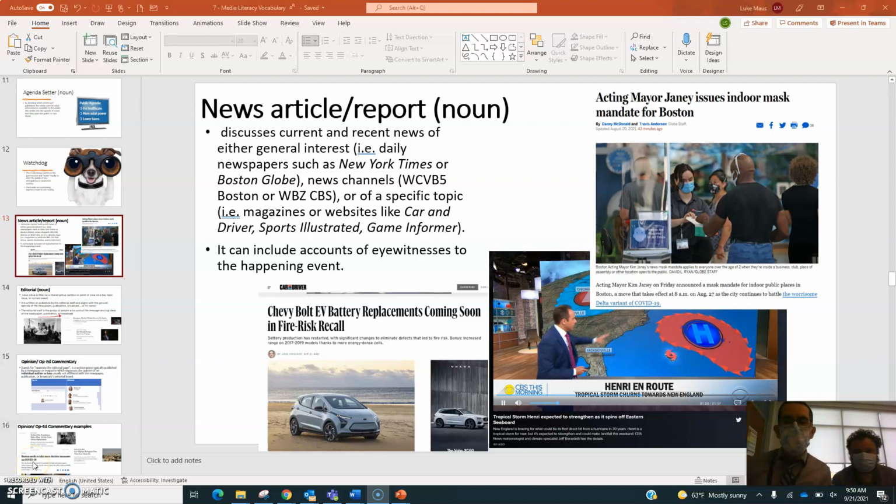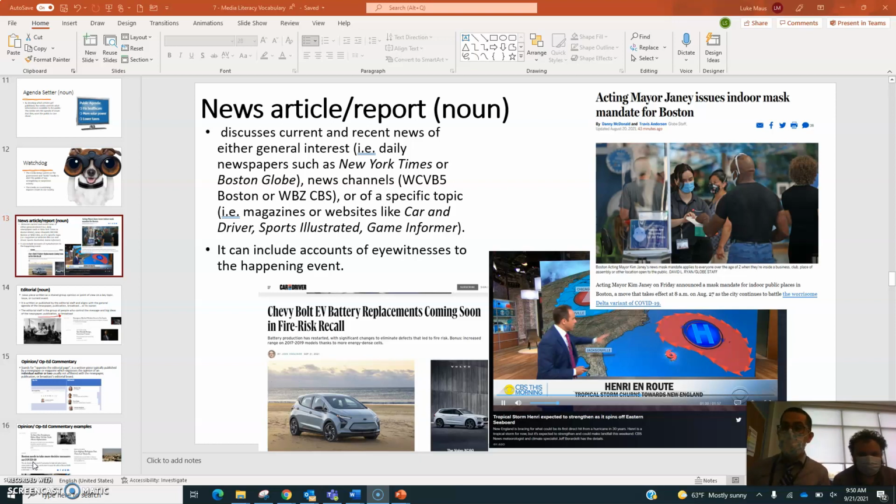Today, we're going to be taking a look at the different types of news that exist. So, let us begin. The first type of news that exists is a news article or news report. A news article or news report discusses current and recent news of general interest. So, you might see a general interest article in, let's say, the New York Times or Boston Globe.